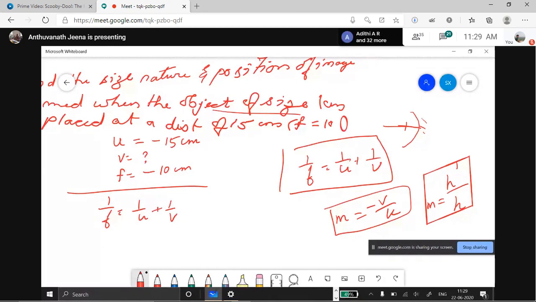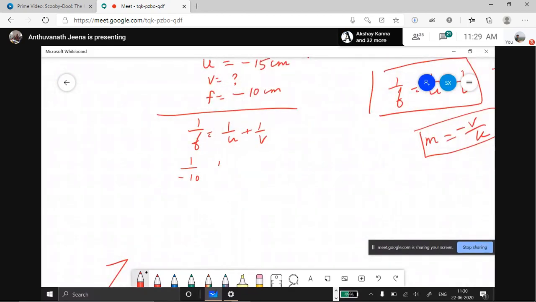Now you substitute, what will you get? Correct, very good. Others have to answer. 1 by minus 15 plus 1 by V. I'll put this on top so that I'll not get confused. Now 1 by V is equal to what?